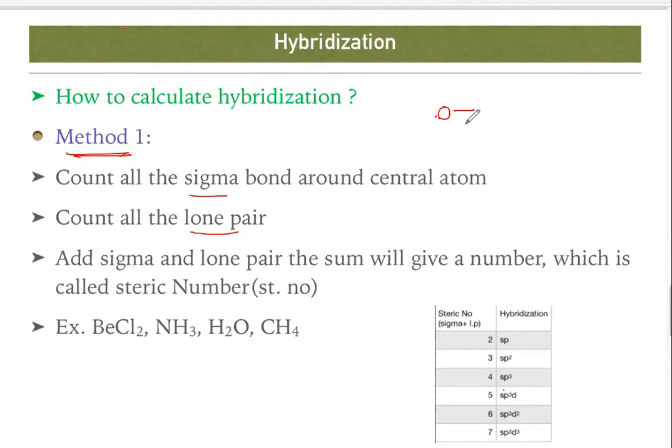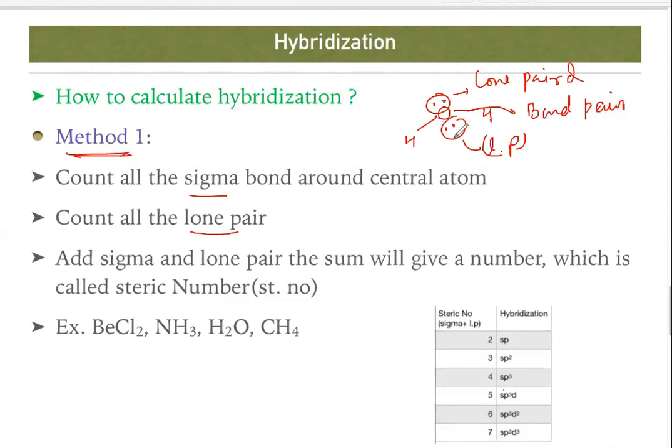Let us talk about the water molecule. So water is this, and the Lewis dot structure is this, right? So what is the meaning of lone pair? See, these 2 electrons are known as a lone pair, or simply LP. And these 2 electrons, as they have bonded, we'll call it a bond pair. Now I think it is clear.